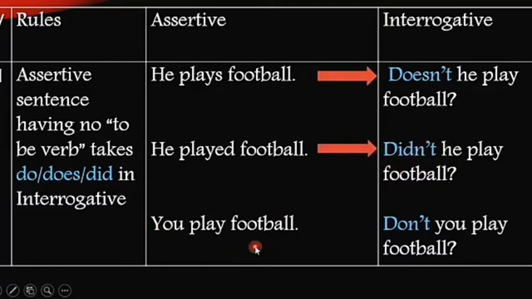Last one, "You play football." Check out the subject here. The subject is second person and the tense is present tense. So we are going to take do instead of does, because does is taken by the subject which is third person and singular. So we are taking do and adding not with it. "Don't you play football?"